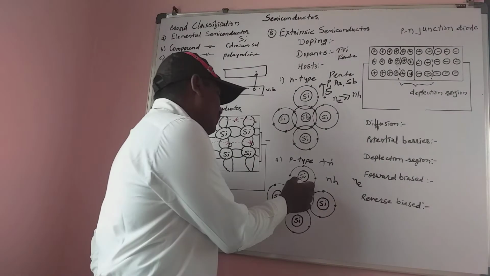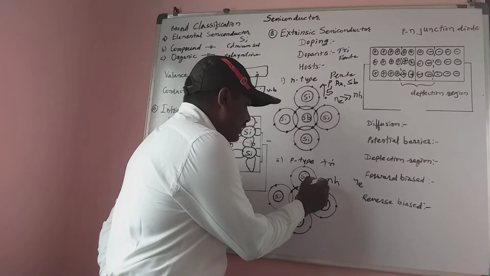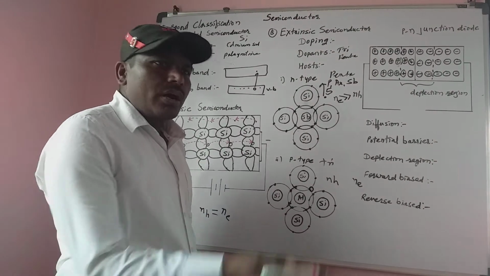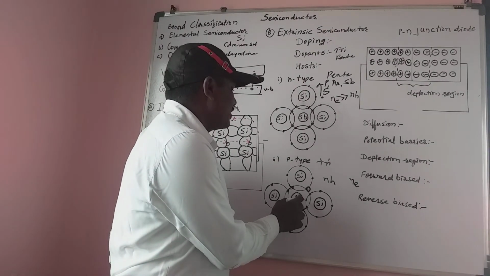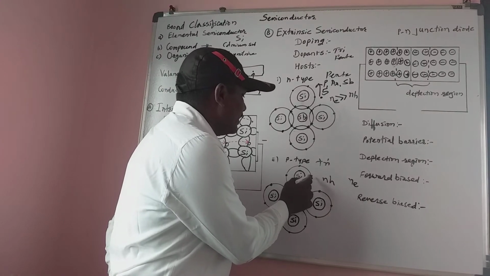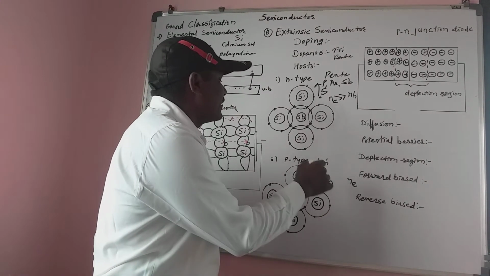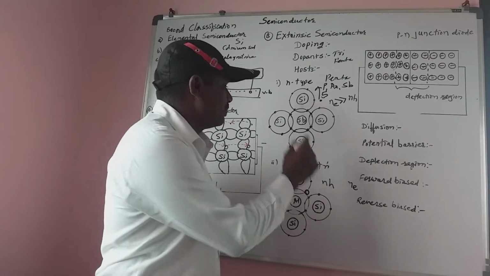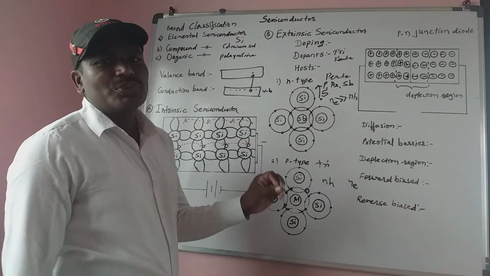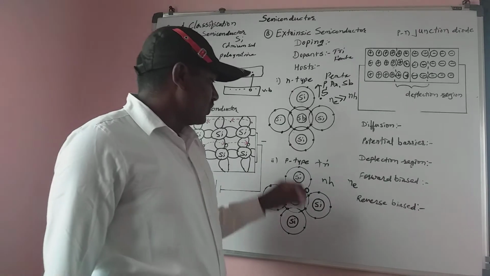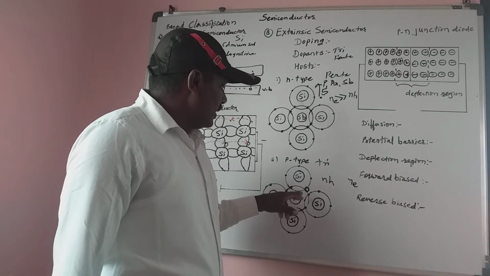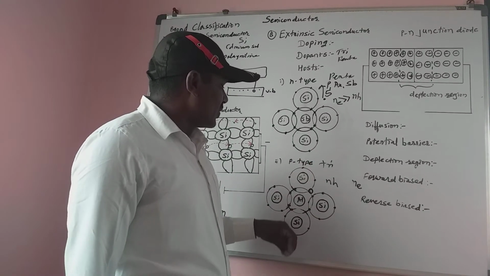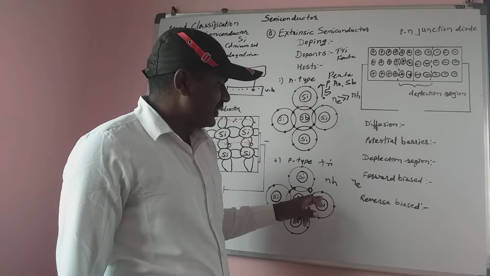And to complete the octet, an electron comes here, and we get a complete octet of that trivalent impurity, and again we get a vacancy here. In this way we get conduction. A number of holes are present in the p-type semiconductor, and conduction is due to holes, and so we can say that this acceptor atom accepts the electrons and becomes a negative charge ion.